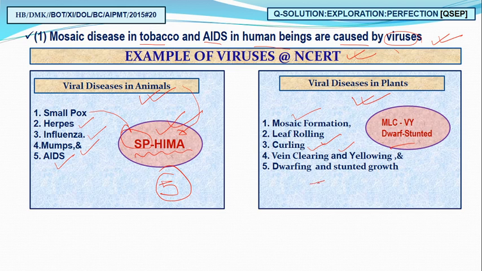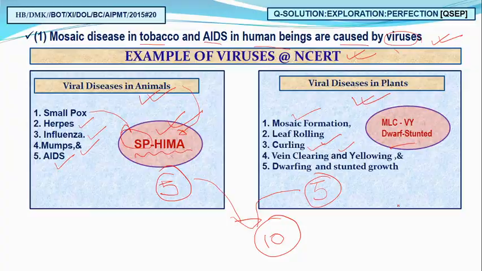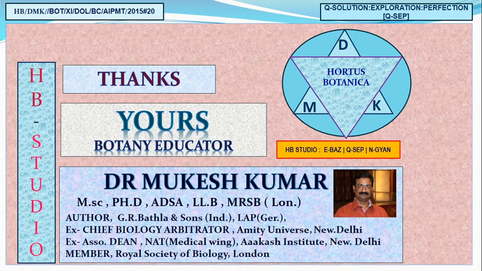So we have five important examples: SP HEMA in animal viruses, and in plant viruses MLCB, dwarf and stunted. In this way, students, you can easily remember the ten important examples of viruses, five from animals and five from plants. This is a very good trick for this important topic.